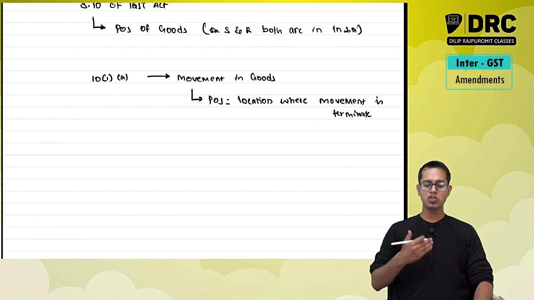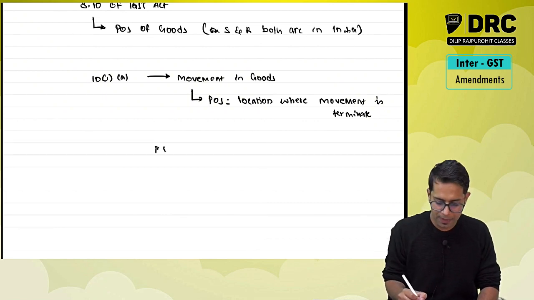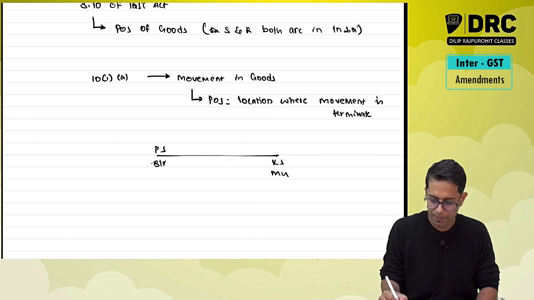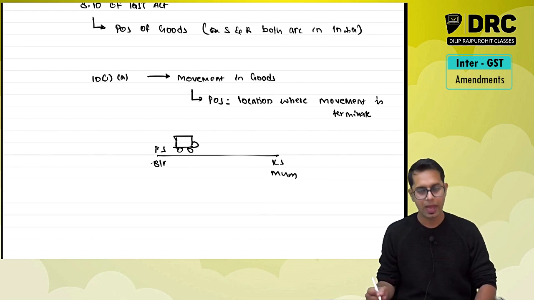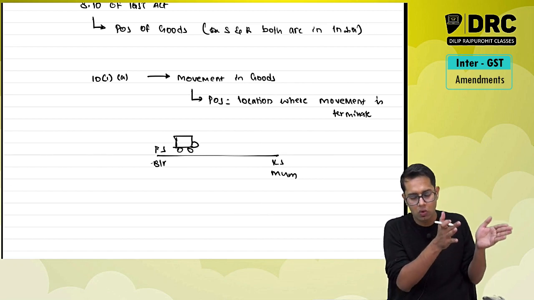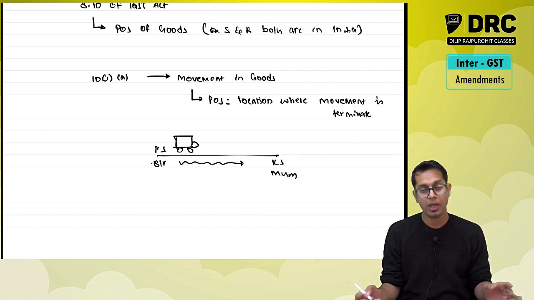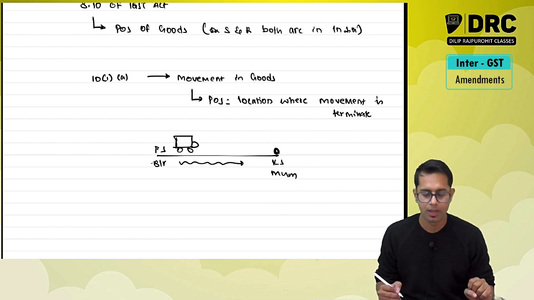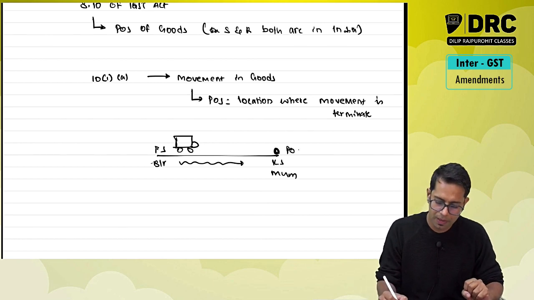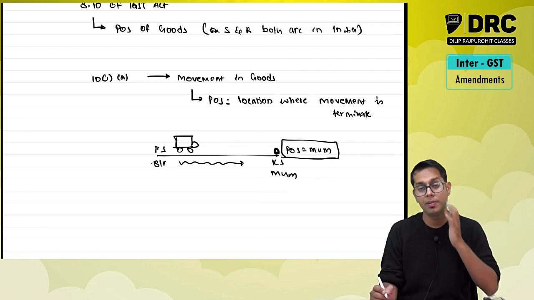Now, if the supply which you are making involves movement of goods, the place of supply is the location where the movement is terminating. For example, Priya Sarees, Bangalore is supplying goods to Karina Sarees, Mumbai. I am going to supply sarees, so the goods are going to go from Bangalore to Mumbai. Therefore, there is a movement of goods happening. Now, where is the movement terminating? Where is the movement ending? The movement is going to end in Mumbai. Therefore, the place of supply will be what, sir? Mumbai.